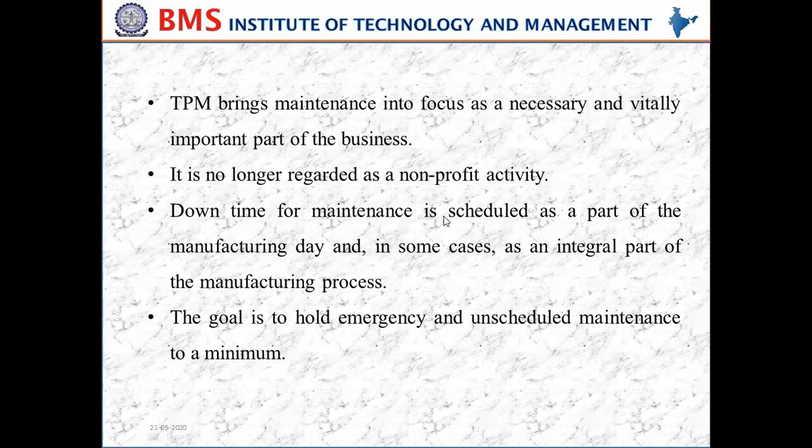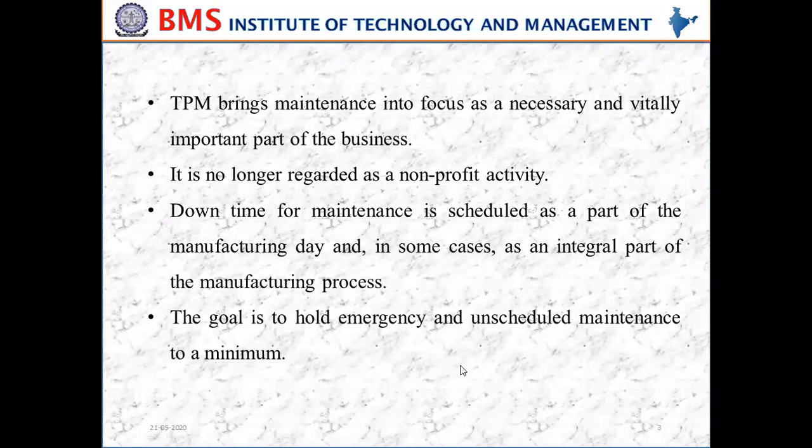So downtime for maintenance is scheduled as a part of the manufacturing day. Means we need to give the schedule for the downtime as a part of the manufacturing day. And in some cases it is an integral part of the manufacturing process. As the manufacturing process keeps going on, during that time only downtime is scheduled. And the goal is to hold the emergency and unscheduled maintenance to a minimum.